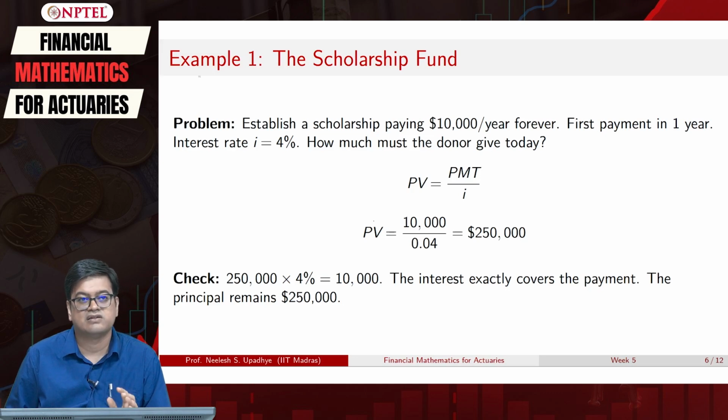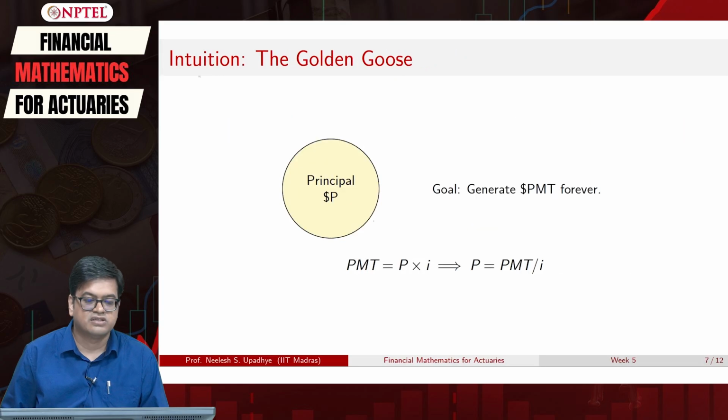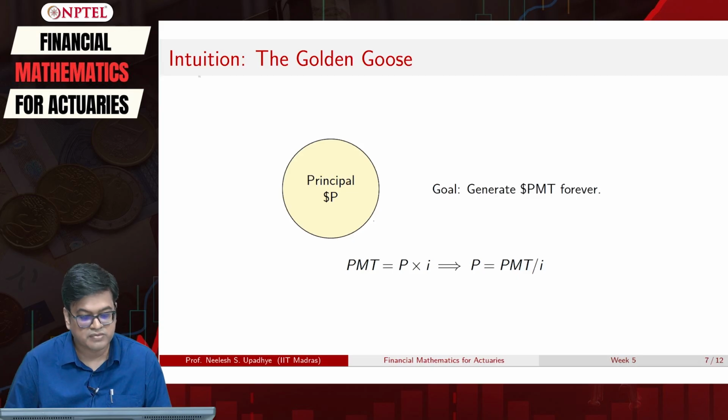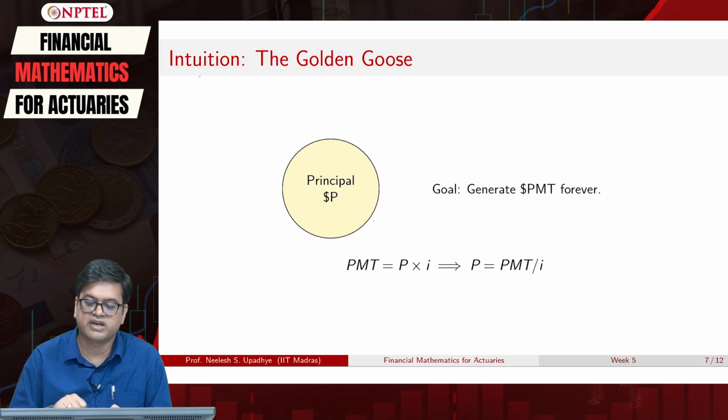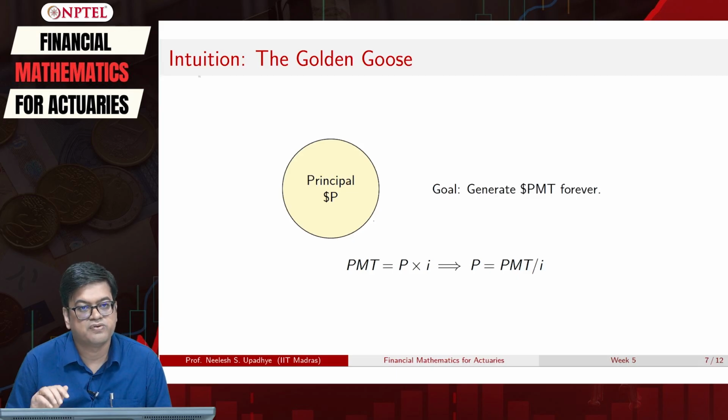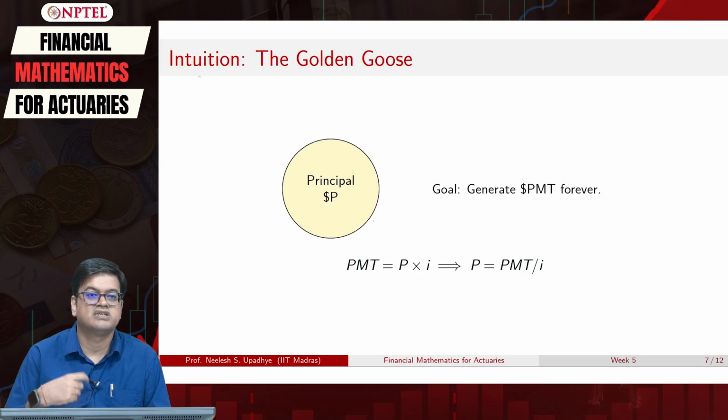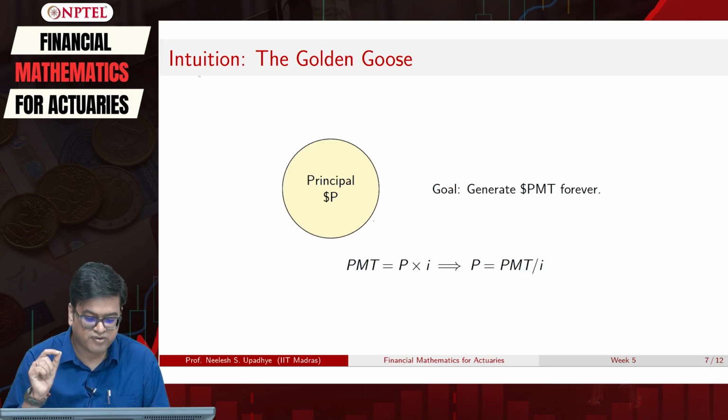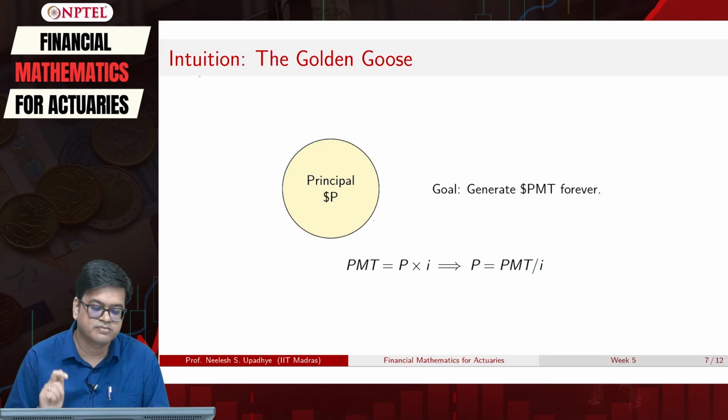As long as that golden goose survives, the farmer is certain to get the egg. Now that golden goose is your principal, and the aim of this golden goose is to generate $PMT forever. That means it has to give you one egg forever.